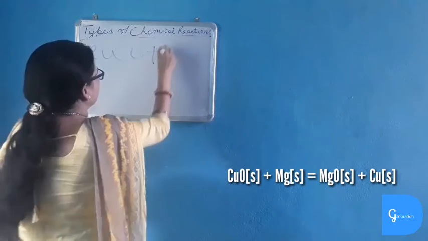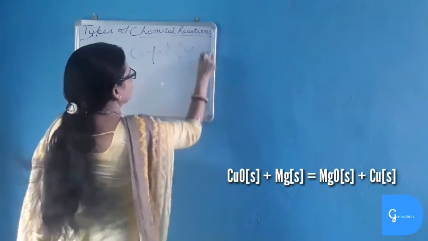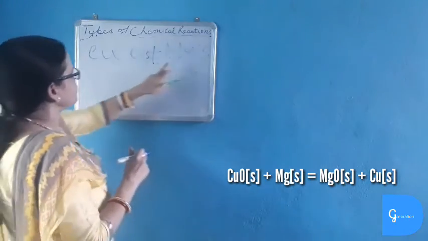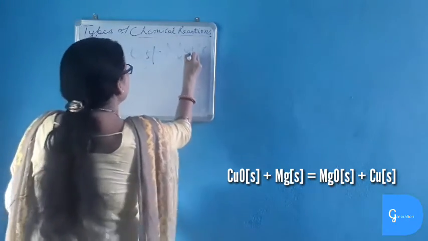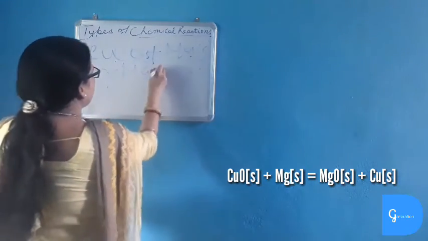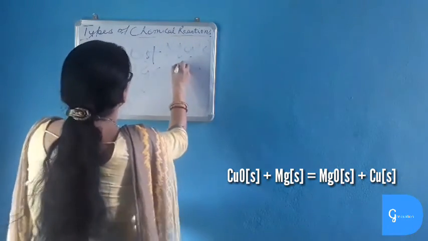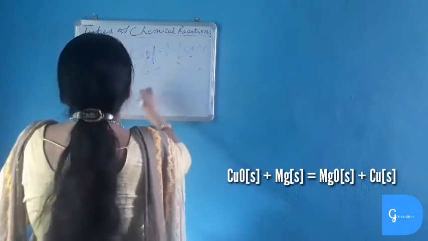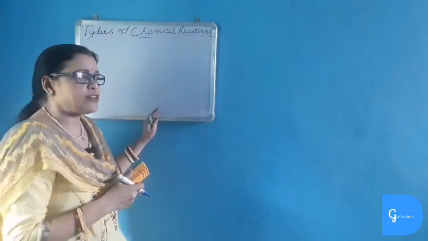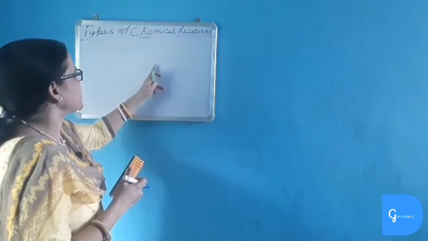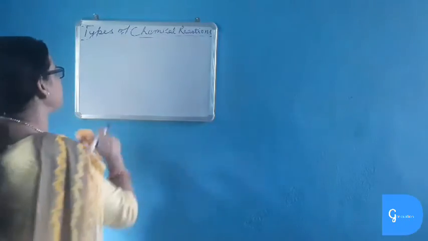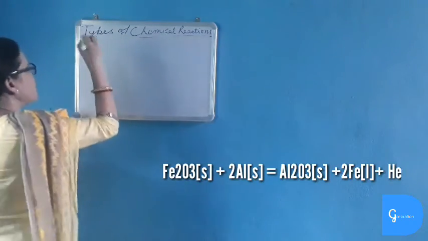Copper oxide reacts with magnesium. Both are solid. No aqueous solution is involved here. So copper oxide reacts with magnesium. Then magnesium is more reactive than copper. So what will be formed? Magnesium oxide will be formed, which is also solid, and copper will be displaced here. So in metallic oxides what we have seen is that the more reactive metal displaces the less reactive metal from its oxide and forms metallic oxides.